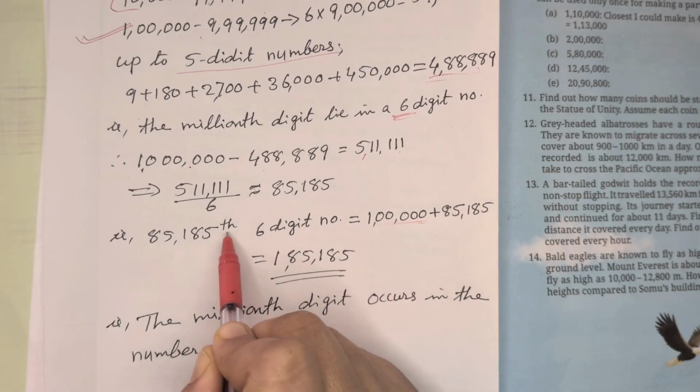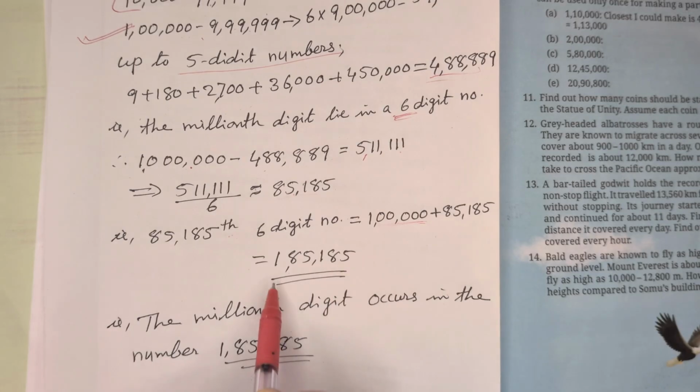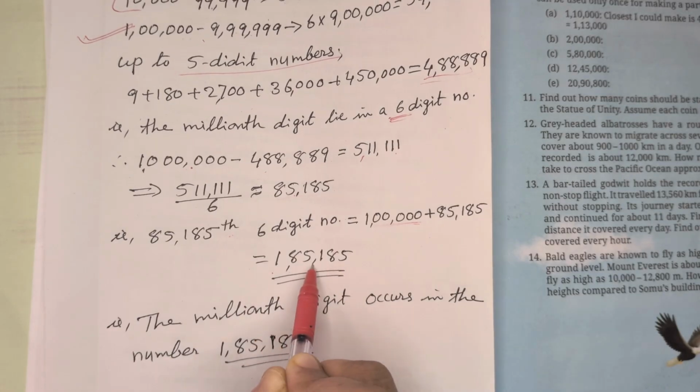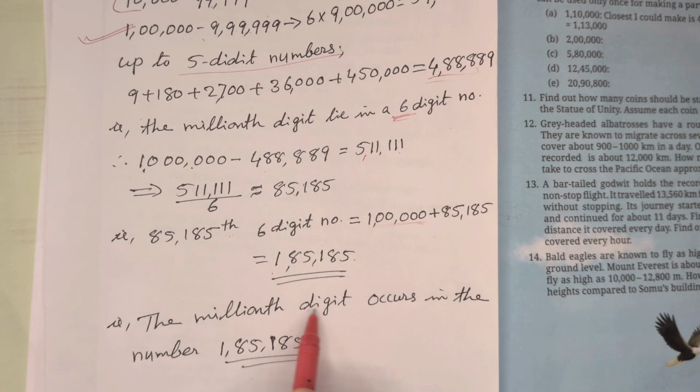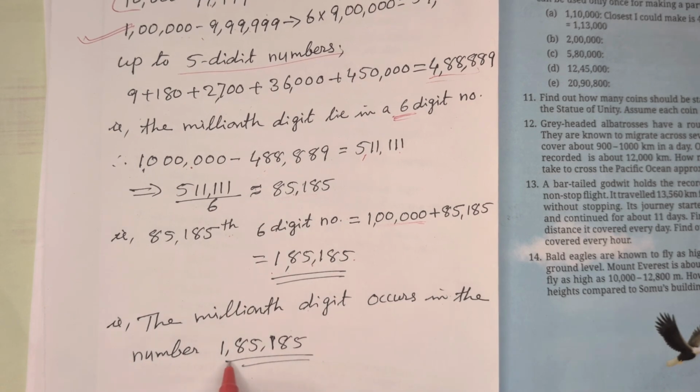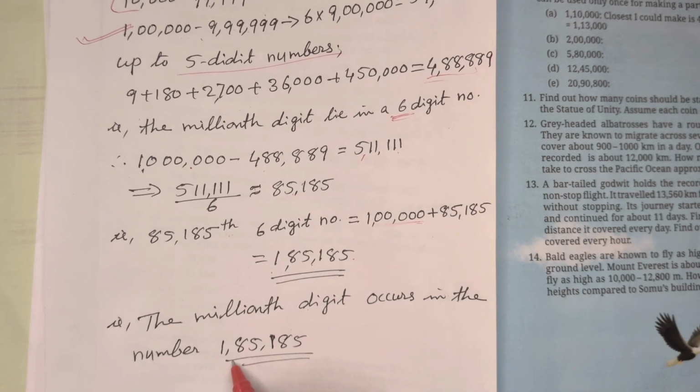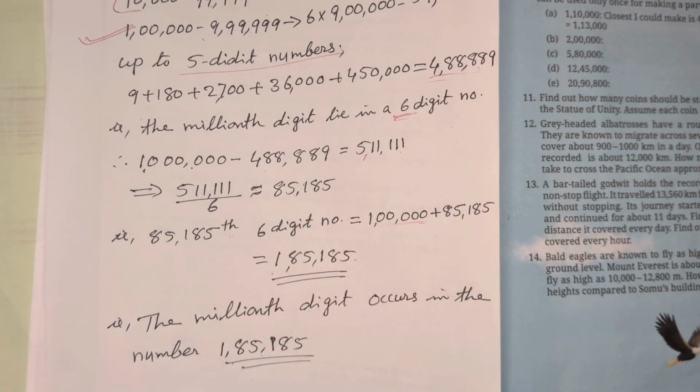That 1 lakh plus this number will come 1,85,185. So the millionth digit occurs in a 6-digit number, 1,85,185.